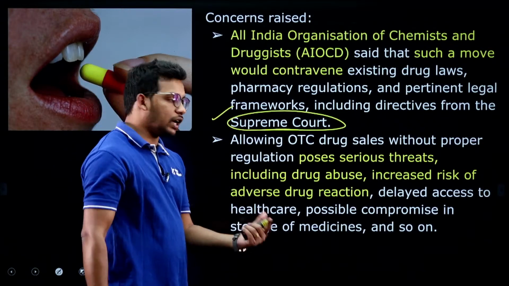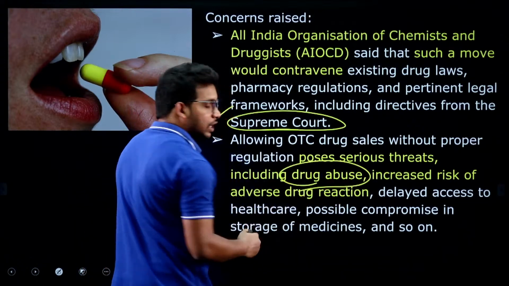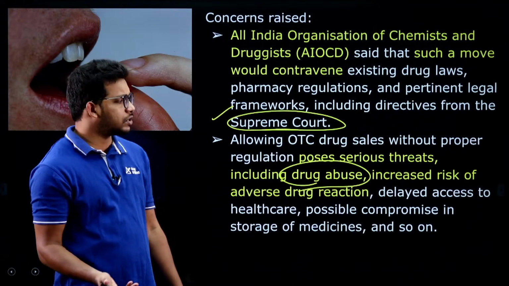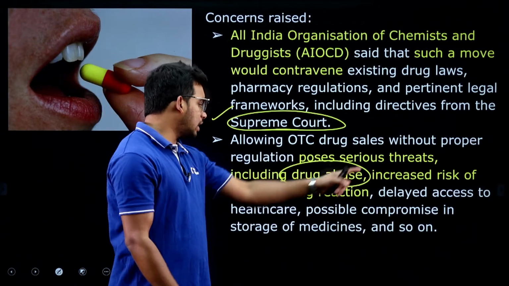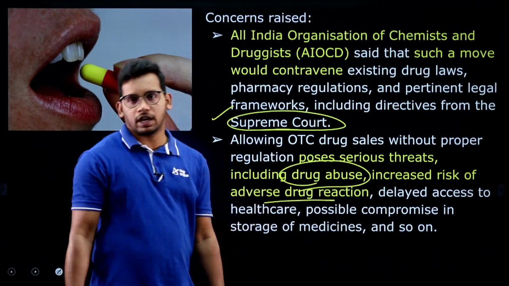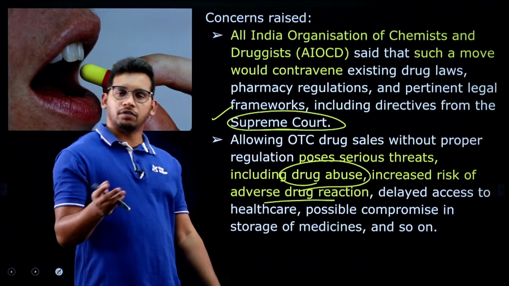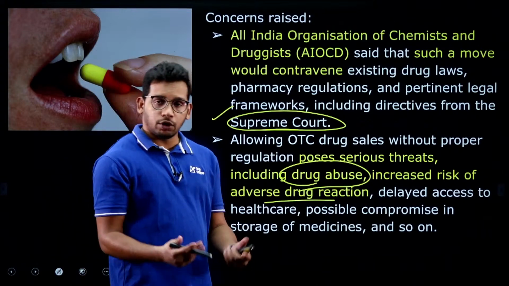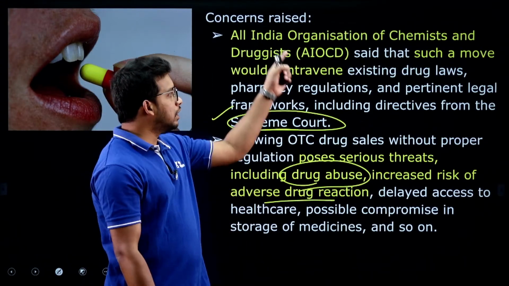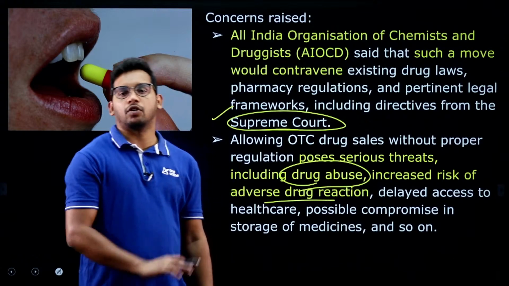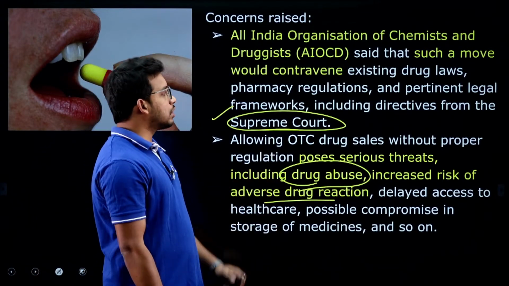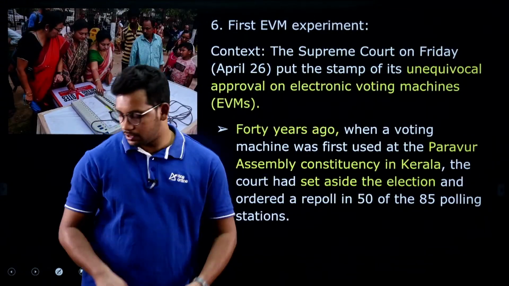And also some more concerns like drug abuse, that means misuse of drugs without permission. So the drugs may be misused in black markets and all, and then there is an increased risk of drug reactions, because without a prescription we don't know how much to be consumed, when to be consumed. So such negative elements are possible. That's why these chemist groups are opposing the government initiative to encourage over the counter drugs, right. So this is about the over the counter drugs.